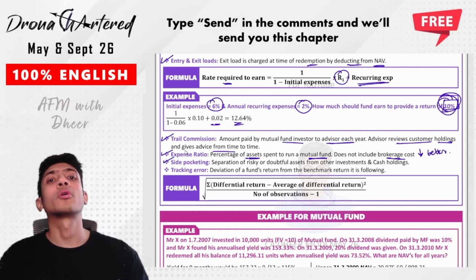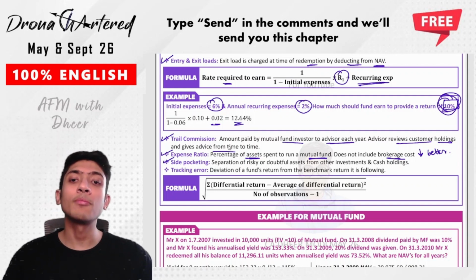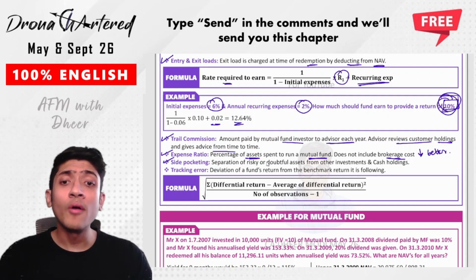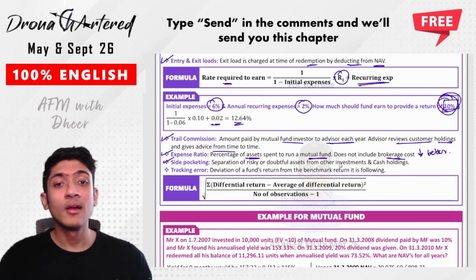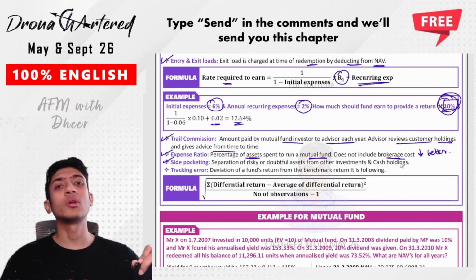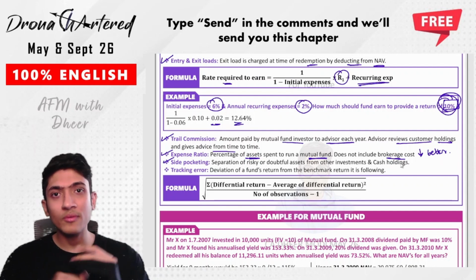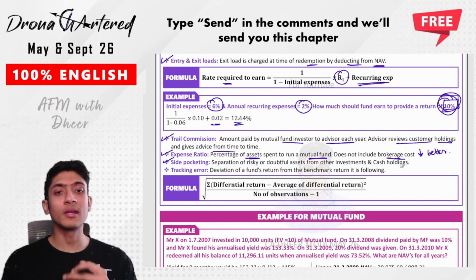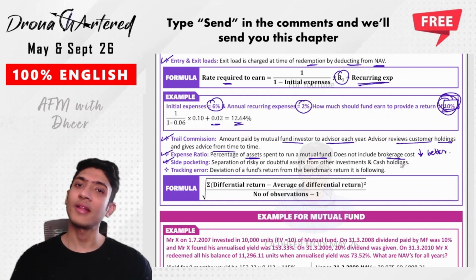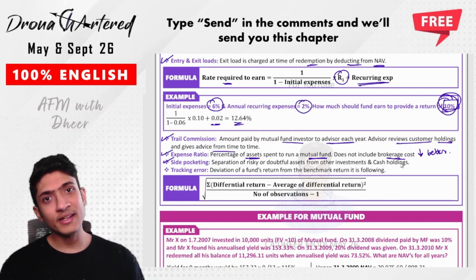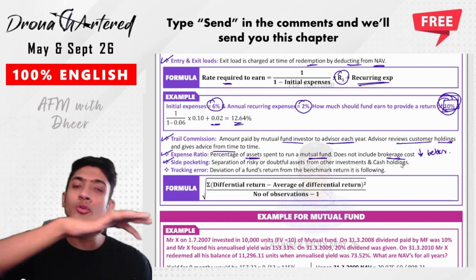Next is your side pocketing. What do we mean by side pocketing? Side pocketing means separation of risky or doubtful assets from other investments and cash holdings. So what does the mutual fund do? For example, they have invested into something and one of the shares was IL&FS. Now they invested in IL&FS shares and that has been falling constantly.